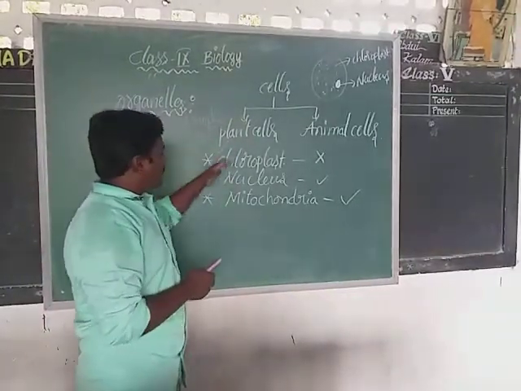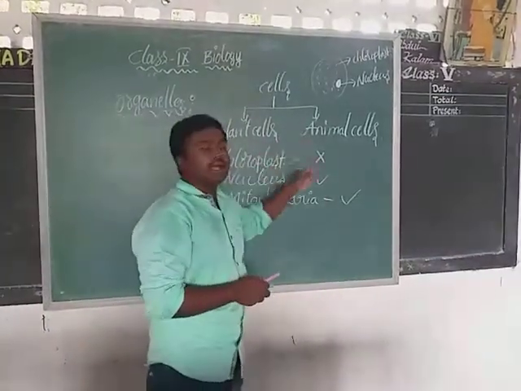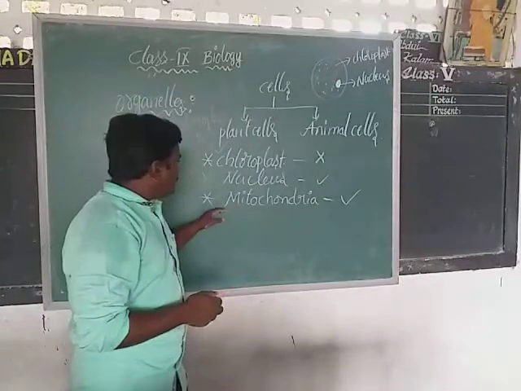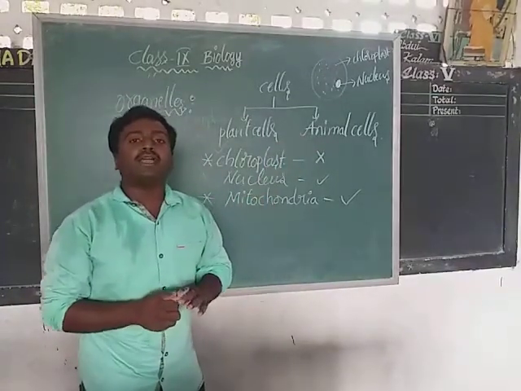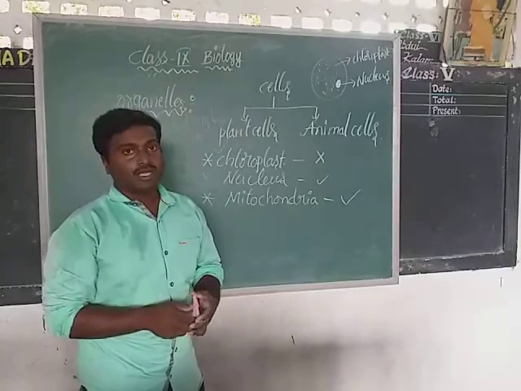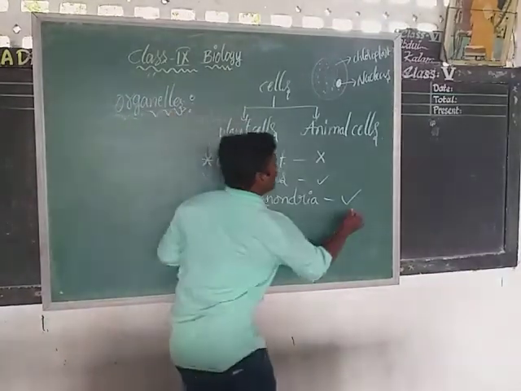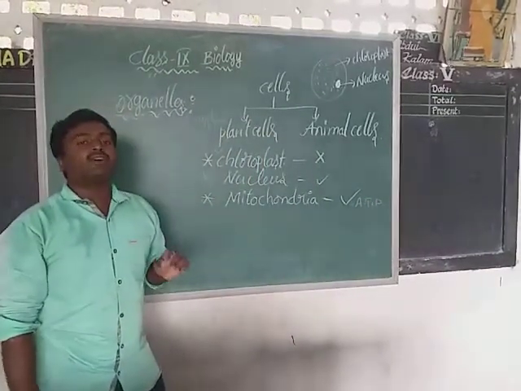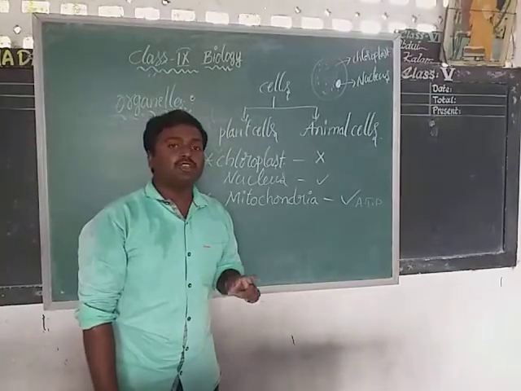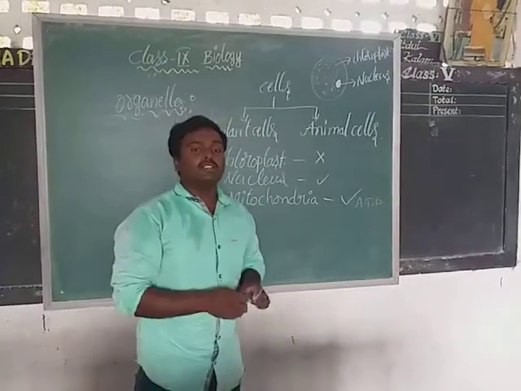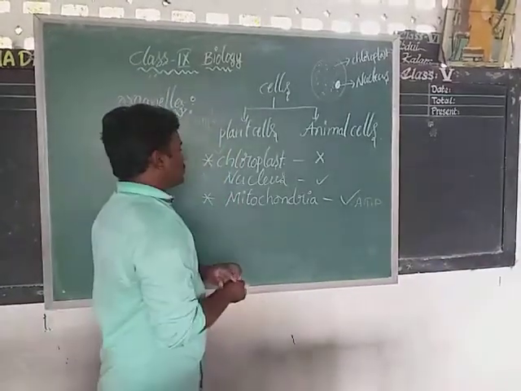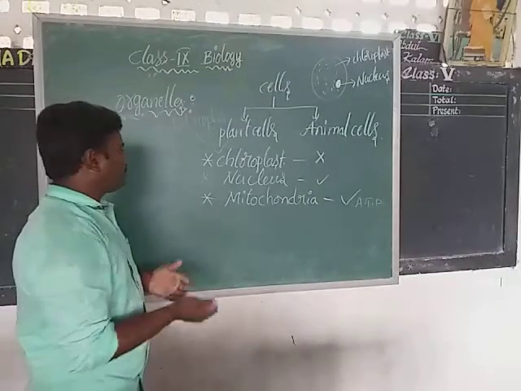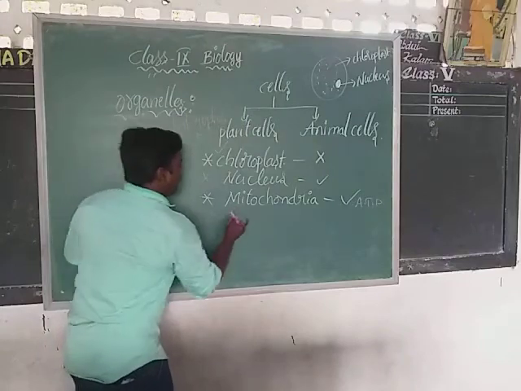If you observe mitochondria, it can be seen in plant cells and also in animal cells. In plants and also in animals, mitochondria is useful for the storage of energy. It always stores the energy in the form of ATP. In which form? ATP form. Adenosine triphosphate. It always stores the energy in the form of ATP. ATP means adenosine triphosphate. And the next one, lysosomes.